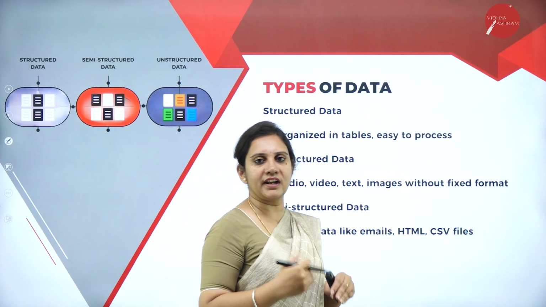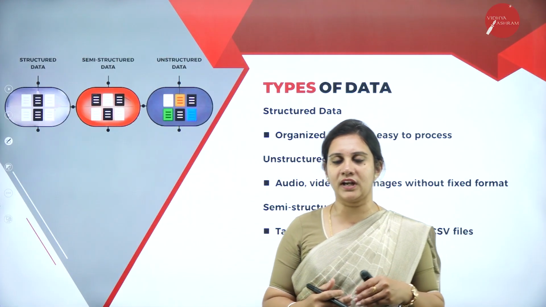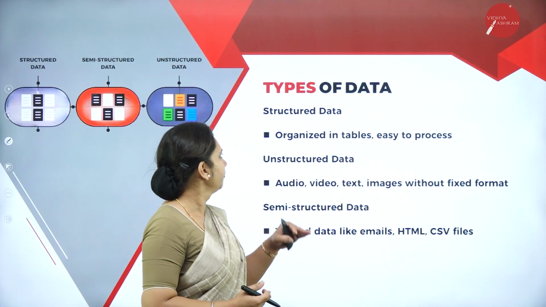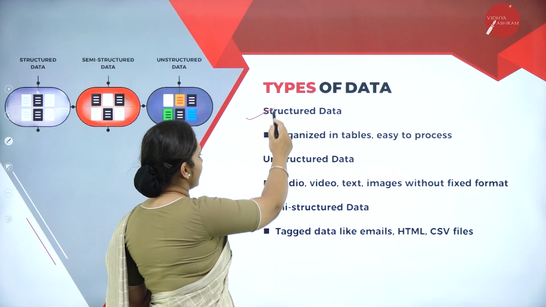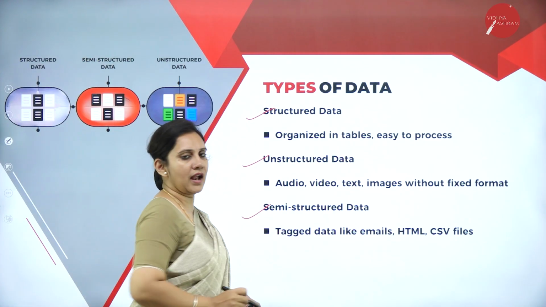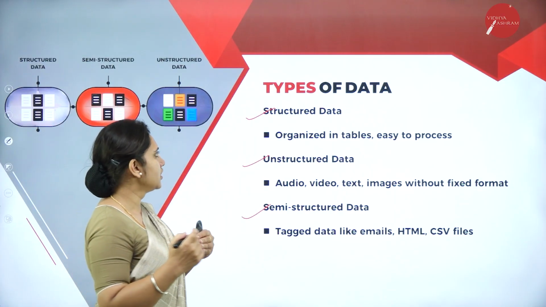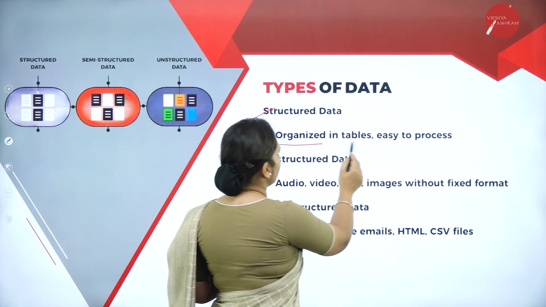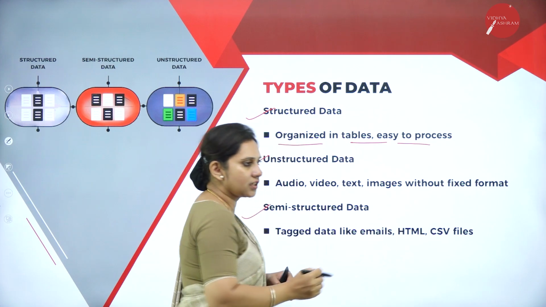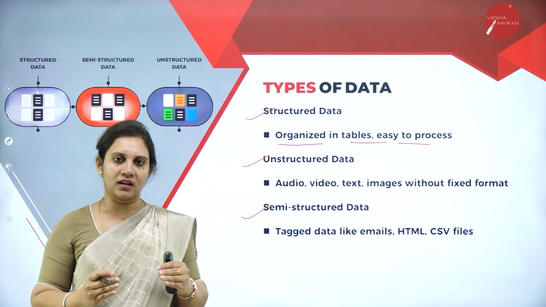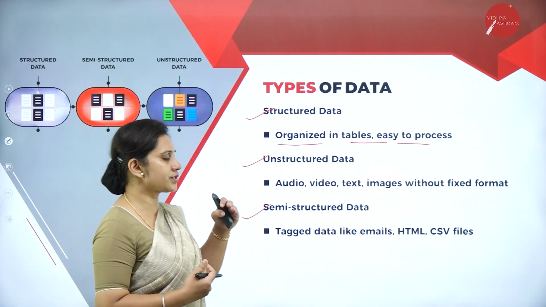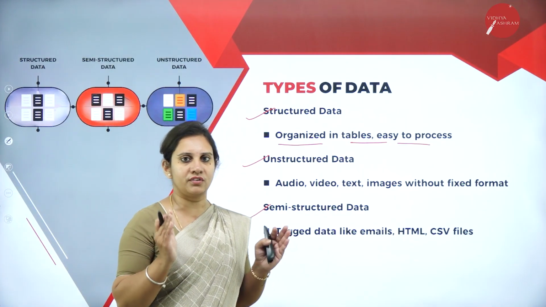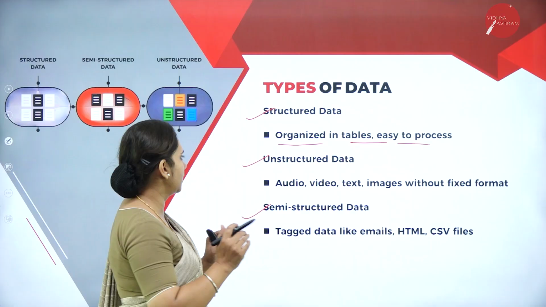Of course, in data we also have types of data: structured data, unstructured data and semi-structured data. So what is structured data? Data organized in tables, which is easy to process, arranged into rows and columns or sorted, we call structured data.